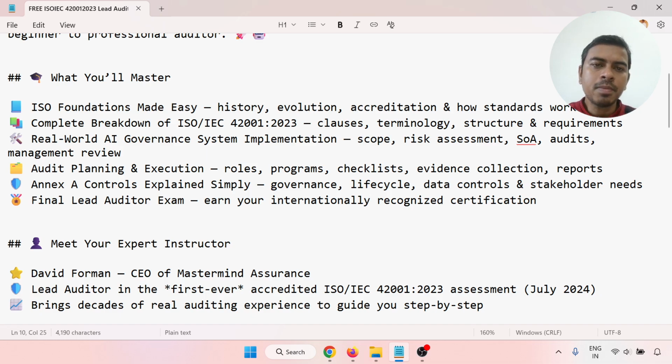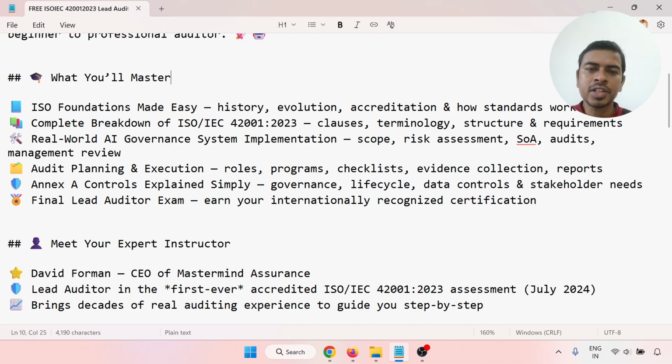ISO Foundation made easy: history, evolution, accreditation, how standards work. Next is the complete breakthrough of the ISO IEC 42001-2023 coverage: terminology, structure and requirements, real-world AI governance system implementation, that is the scope, risk and assessment, SOA, audits and management review.